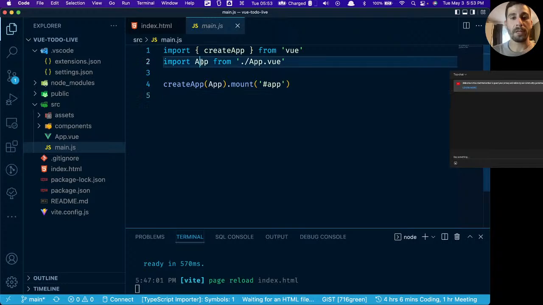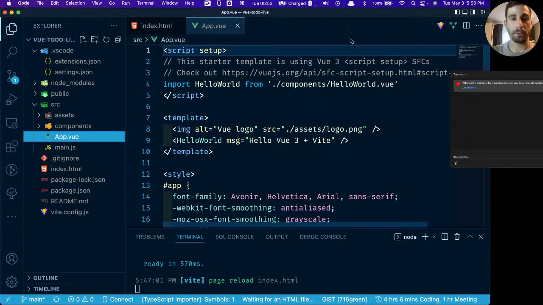So now let's take a look at what a single file component looks like. So we're importing app from App.vue. So let's take a look at App.vue.